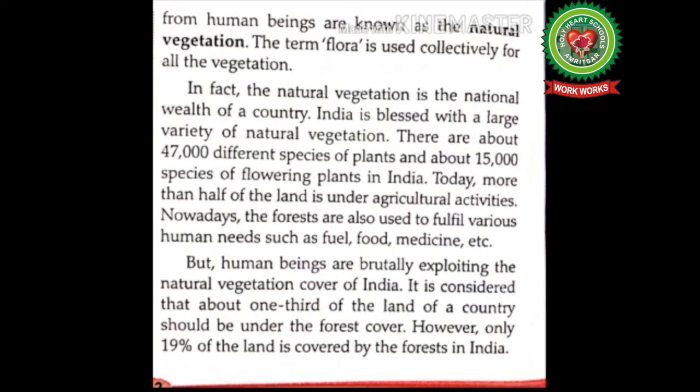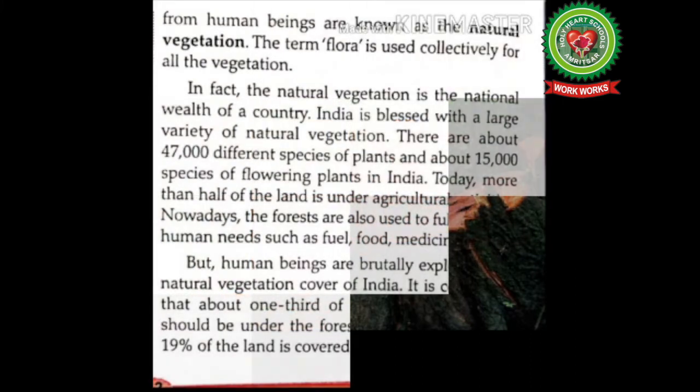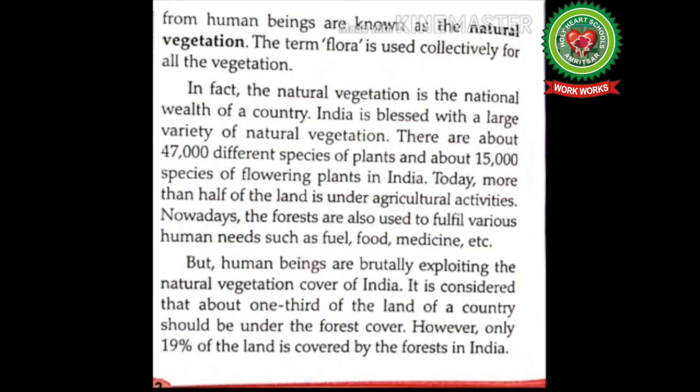Brutally means harsh and cruel. Exploiting means selfishly taking advantage of someone. It is considered that about one third of the land of the country should be under the forest cover. However, only 19% of the land is covered by the forests in India.